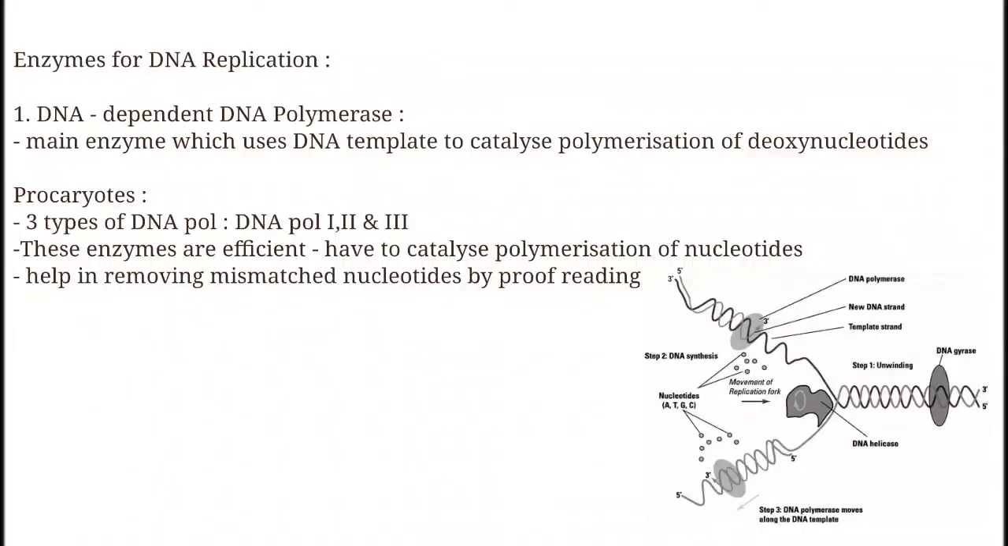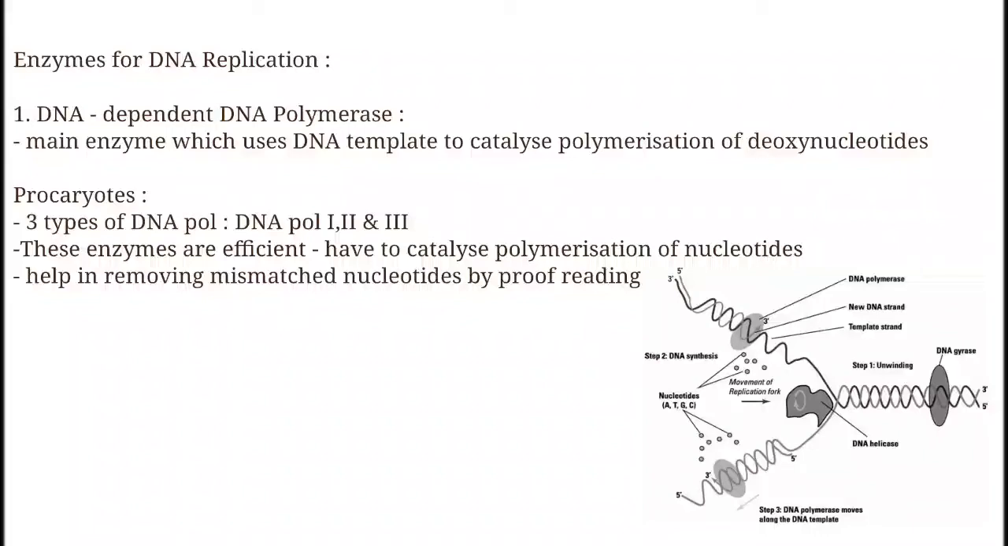So which catalyst do you require? One of the enzymes is DNA-dependent DNA polymerase. It is one of the main enzymes, which uses the DNA template to catalyze the polymerization of deoxynucleotides. Okay. In prokaryotes, there are three types of DNA polymerases: DNA polymerase 1, 2 and 3. Whereas in eukaryotes, 5 different DNA polymerases have been identified. What are these? Alpha, beta, gamma, delta and epsilon.